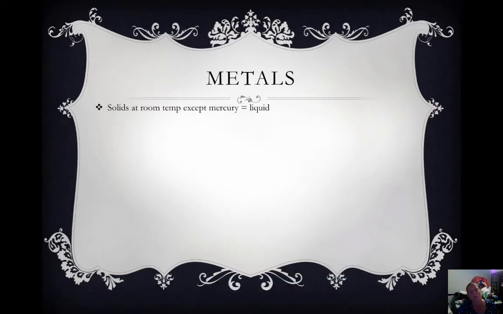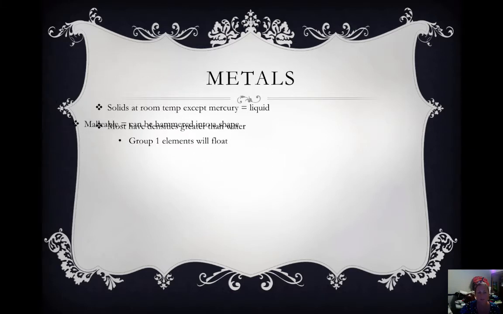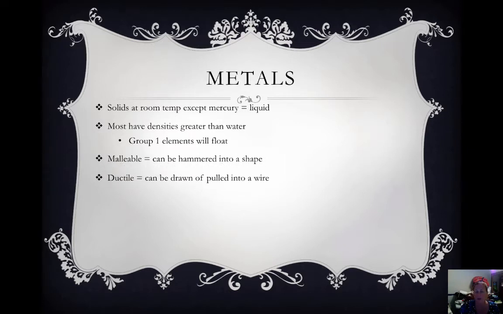Solids at room temperature. So metals are almost all solids except for mercury, which is a liquid. Most have densities greater than water, so most of them sink in water, except for group 1 elements. They float. They are malleable, which means that they can be hammered into a shape. So if you've ever had any kind of gold jewelry, it's malleable, which means it bends. They're ductile, which means they can be drawn or pulled into a wire. And they have luster, which from earth science, you should remember means it shines like a metal.